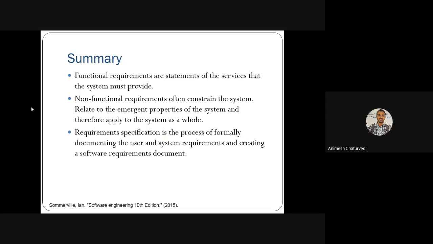Then we relate all the emergent properties of the system, which means that various components working together show certain properties. Those properties, where the system as a whole should be watched, are non-functional requirements. Thereafter, requirements specification: in this process, the user requirements or system requirements are documented for the creation of the requirements.